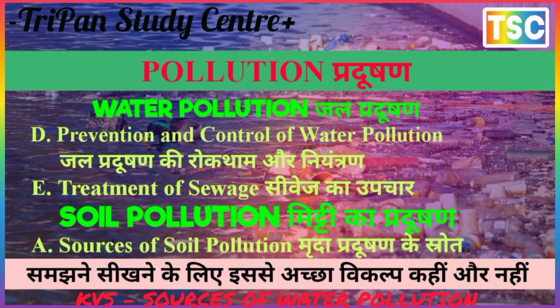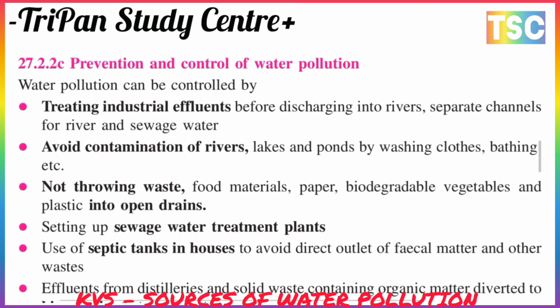Now the prevention and control of water pollution. Industrial effluents should be treated before discharging into rivers, with separate channels for river water and sewage. Avoid contaminating rivers, lakes, and ponds by washing clothes and bathing. Do not throw waste like food materials, paper, vegetables, and plastic into open drains. Set up sewage treatment plants and use septic tanks in houses to avoid direct outlet of feces, metal, and other waste.